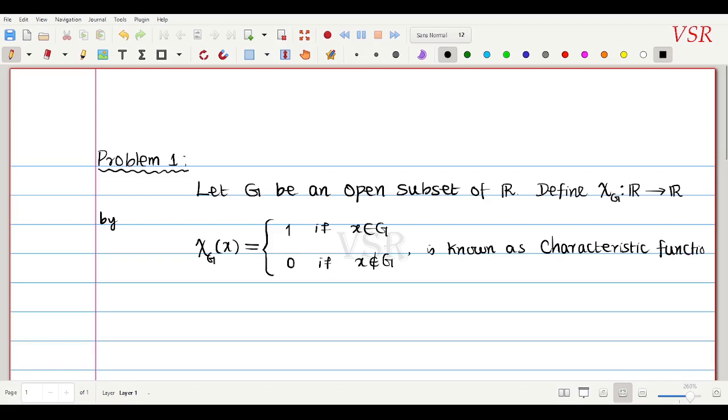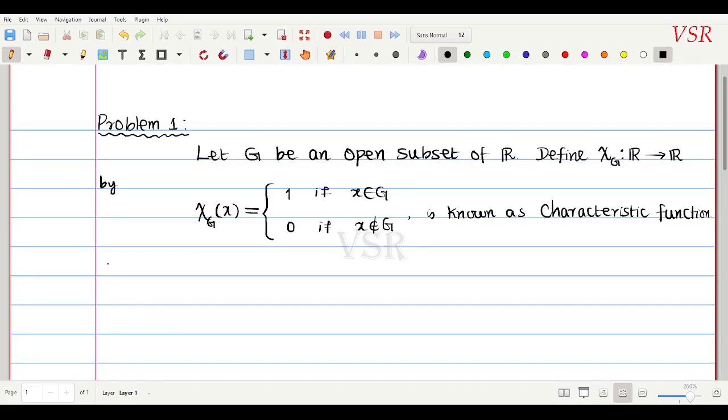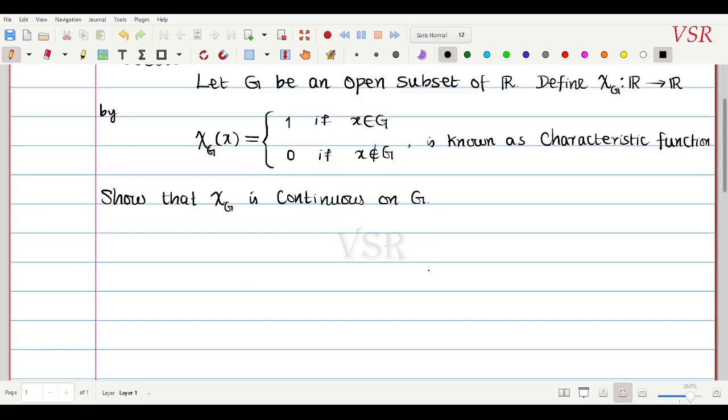ஓகே, நான் இப்போ என்ன ப்ரூஃப் பண்ண போறோம் அப்படின்னா show that this characteristic function chi G is continuous on G. G ல continuous னு சொல்ல போறேன். ஓகே, so let me give some more idea, இந்த function எப்படி இருக்கும் அப்படிங்கறத.